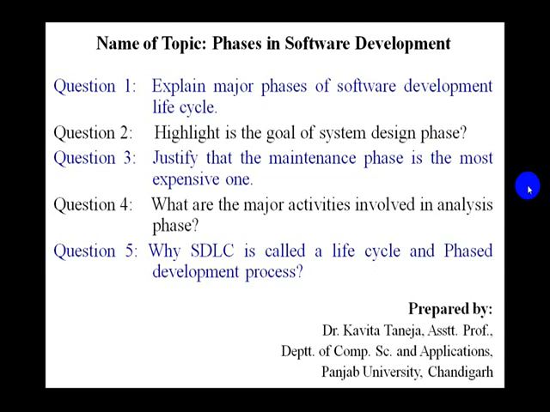The next question is that you have to highlight the goals of the system design phase. Another question is you have to justify that the maintenance phase is the most expensive one and what could be the reasons behind it. What are the major activities involved in the analysis phase? It could be any phase, okay? You have to prepare all the major activities and goals of all the phases of the software development life cycle.